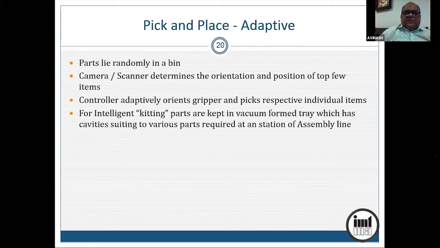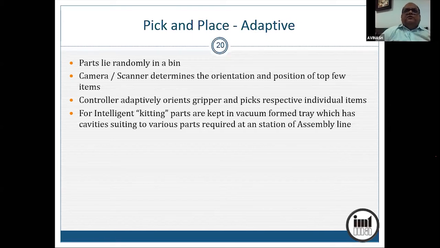And for keeping, most of the time the picking may require some adaptability, but keeping, if you are keeping it on a conveyor, it is okay. But sometimes you may want to keep it in a vacuum formed tray where there is a recess for each part. On the assembly line, you want to reach the parts as a kit to the left side station and right side assembly station on various stations.